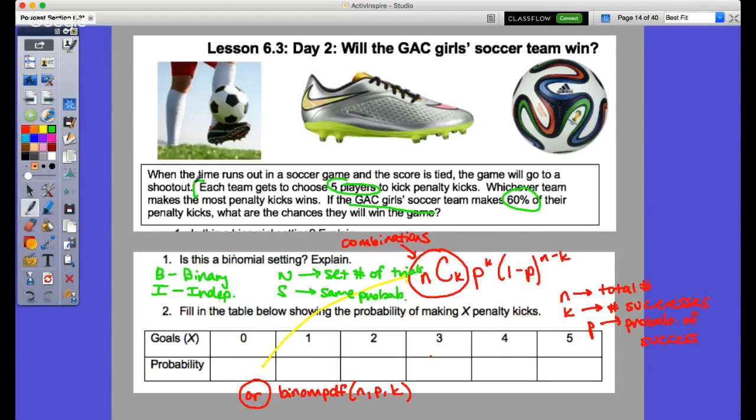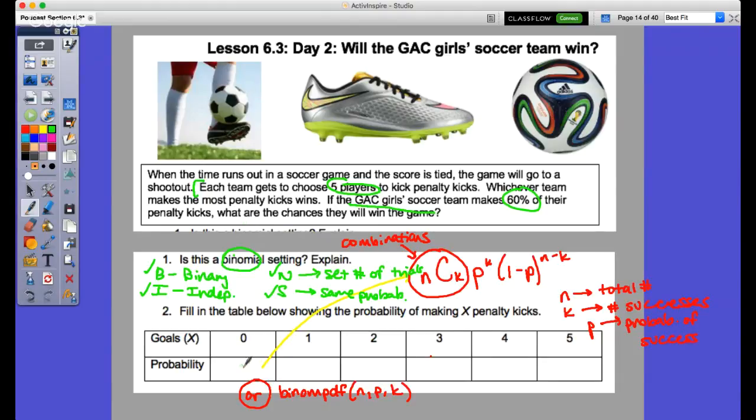Well, a couple of things. This shows us that this is, in fact, a binomial setting because you either make or miss, okay? One kick does not affect the other, meaning it's independent. The set number of trials is 5, and each has the same probability of 60%. So within this, we would say BINS would be the binomial distribution there.